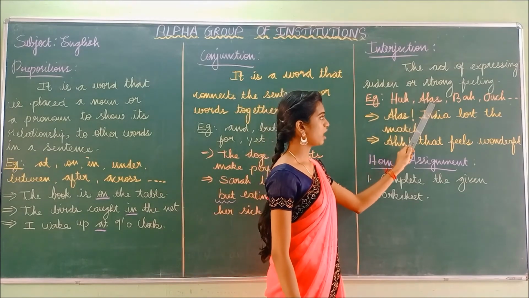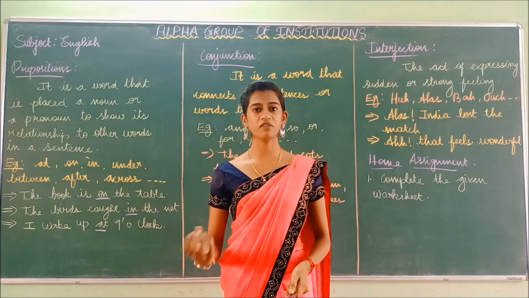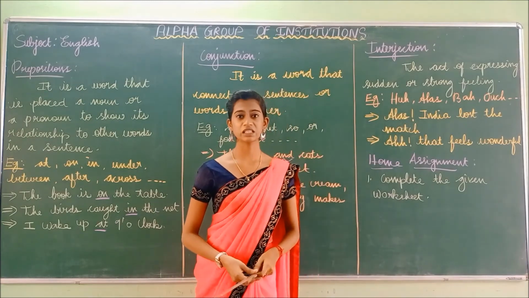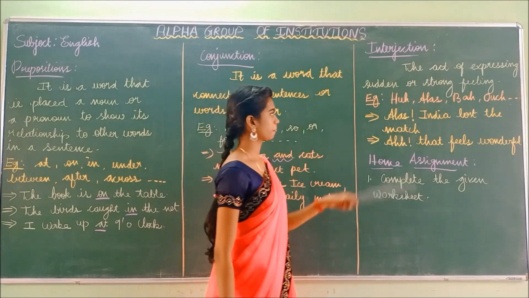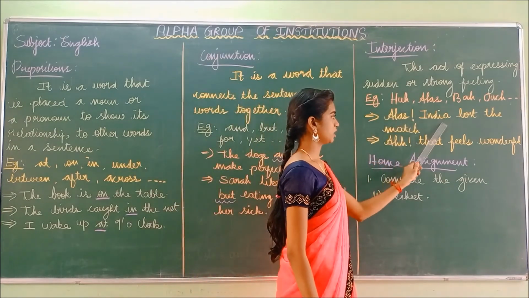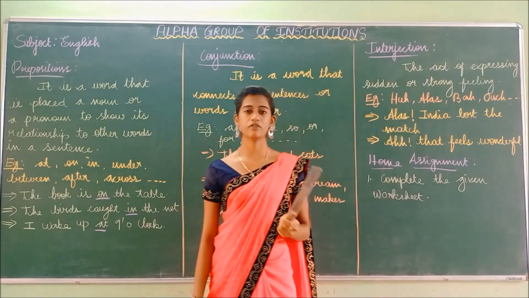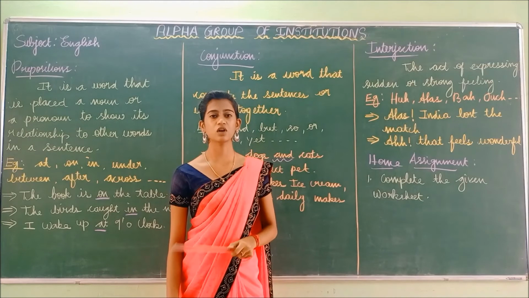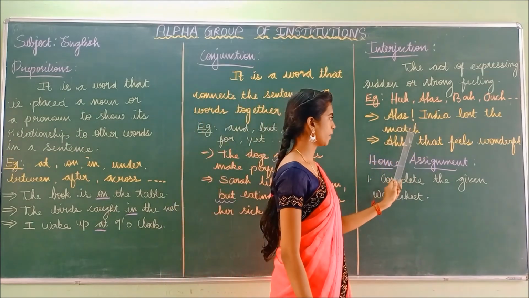Example: ha, alas, ah, ouch. If suddenly we fall down, what could we say? Ouch, like that. So it is called the interjection. It is expressing a feeling. So example: alas, India lost the match. So this word alas is representing sadness. It is expressing the sadness. Alas, India lost the match.